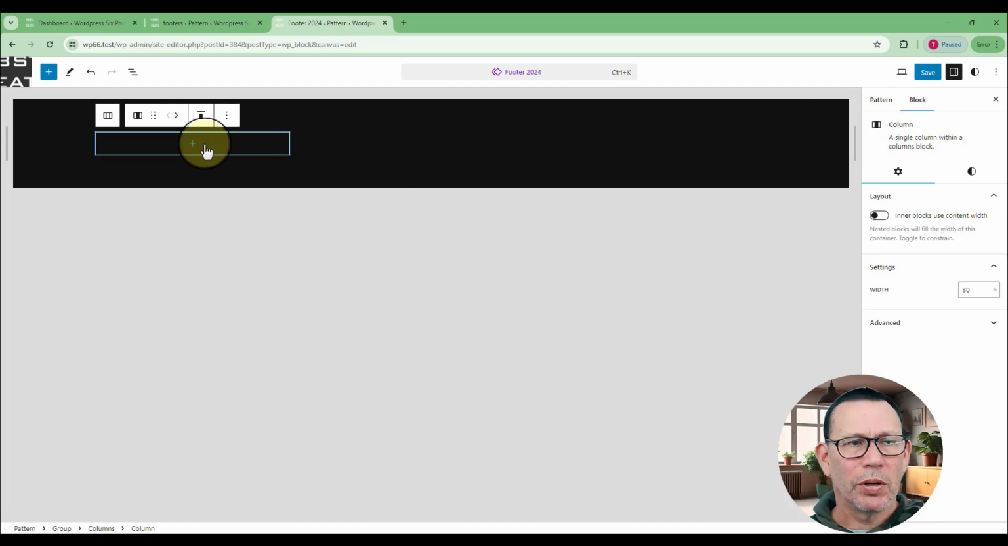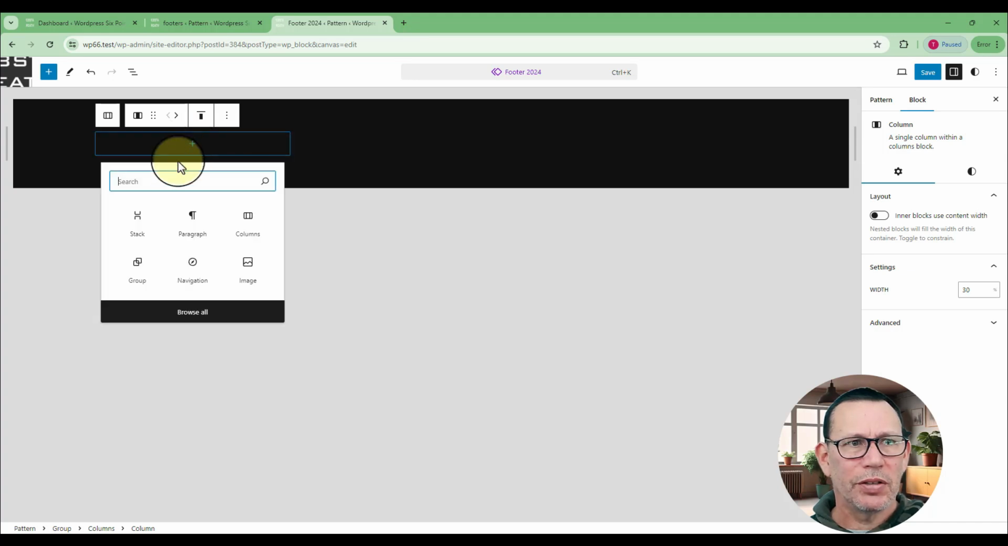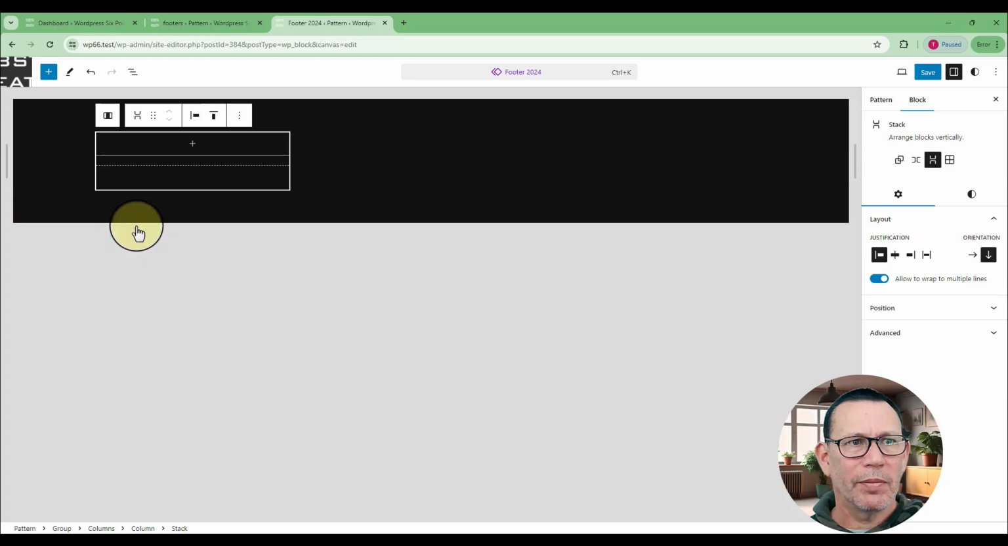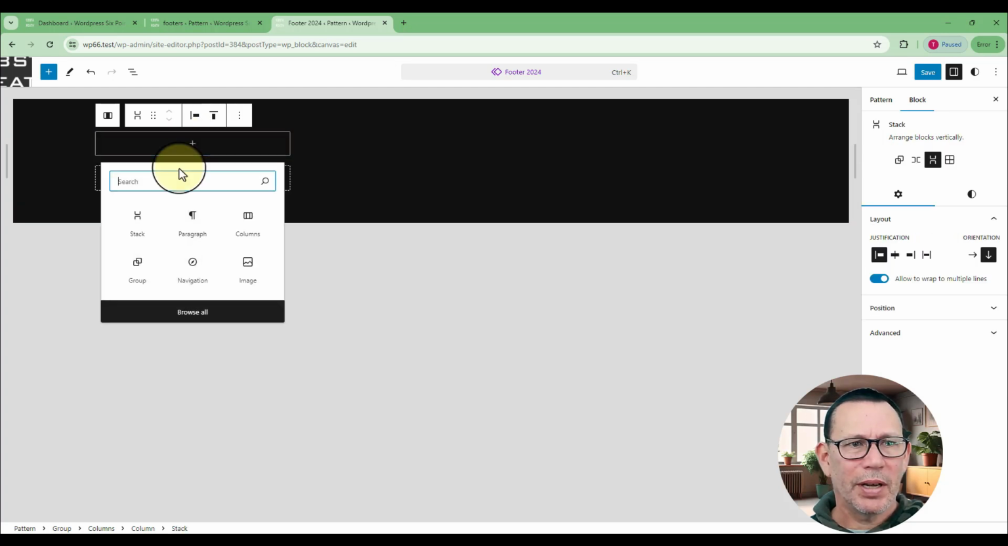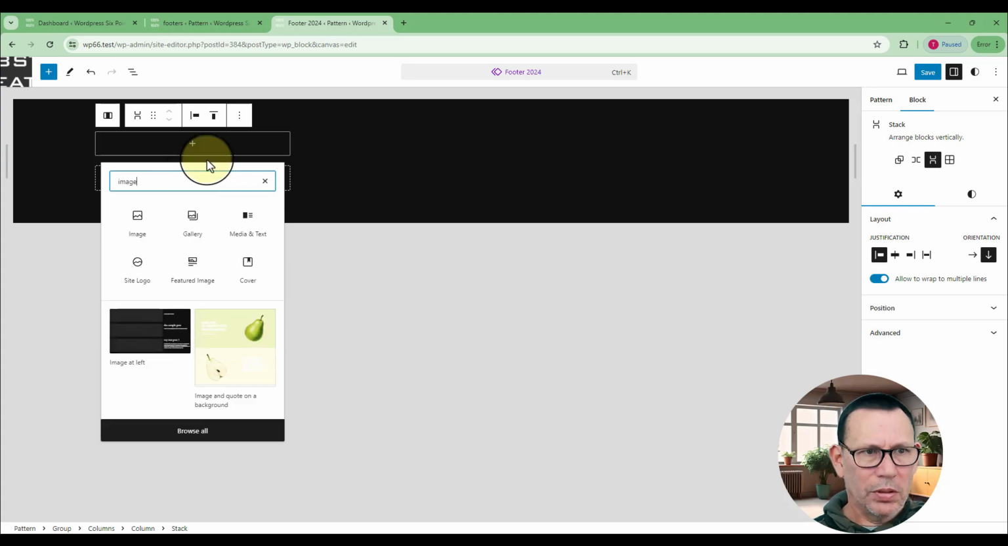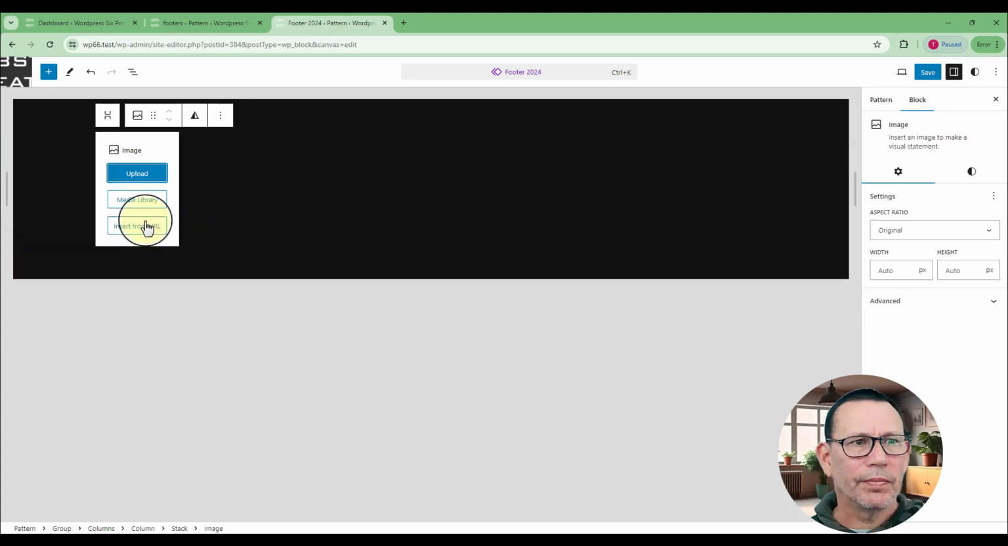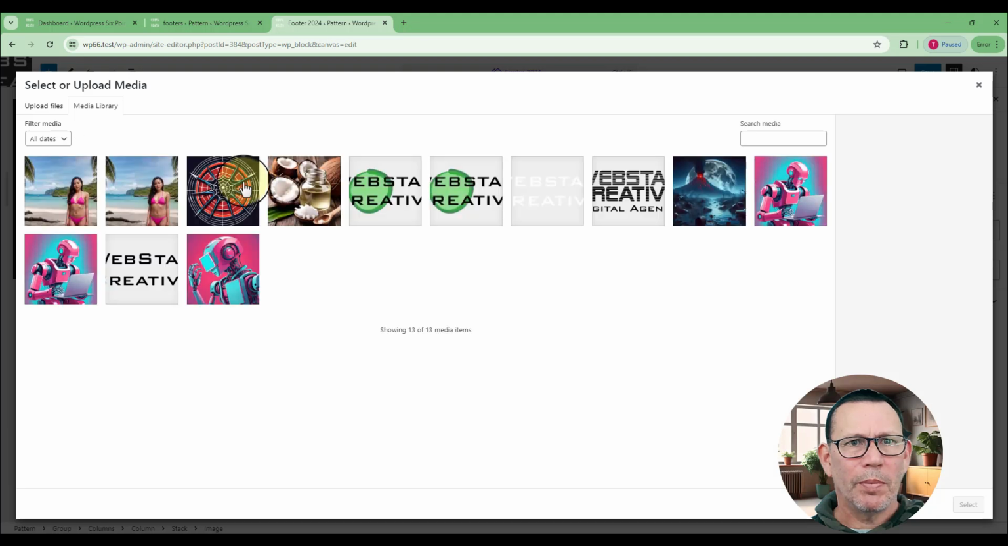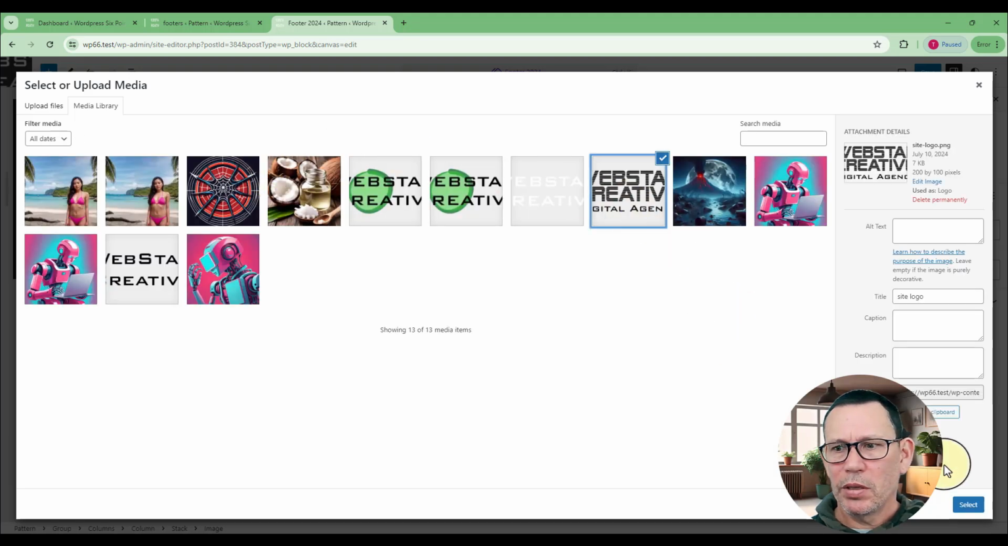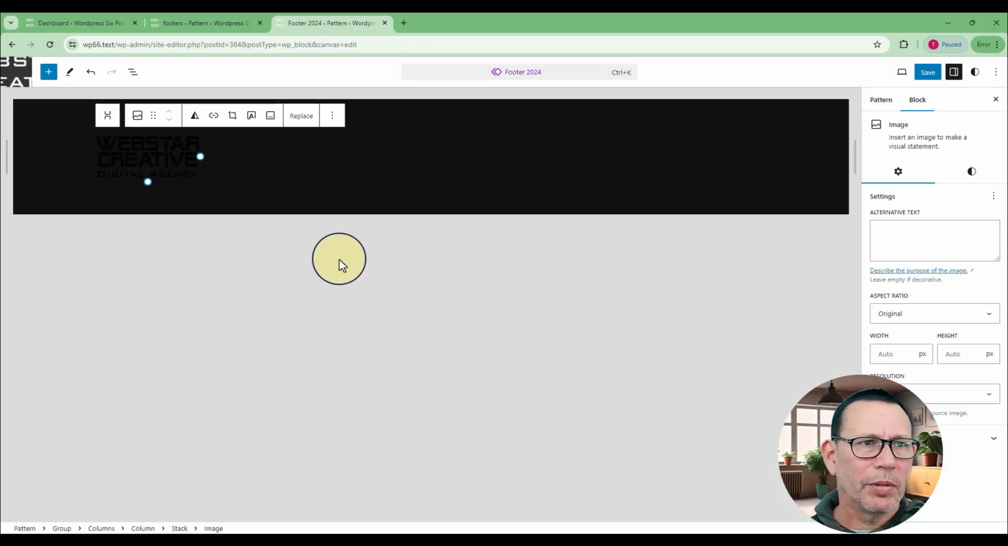I'm going to choose the first block. Inside, I'm going to add a stack. So I'll hit the addition button and I'll choose stack from there. Then inside the stack, I'll hit the addition button again. I'm going to say image. Give me an image. I'm going to choose one from my media library, which is essentially my site logo, but I'll just put it in as an image. Can't see it because it's black on transparent.